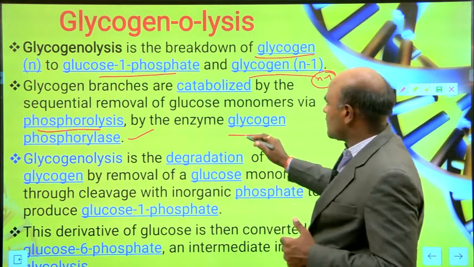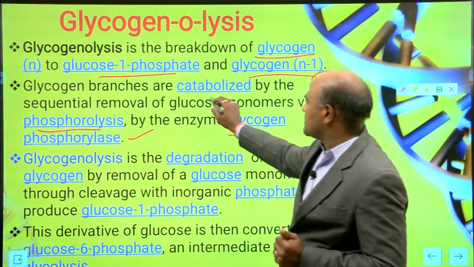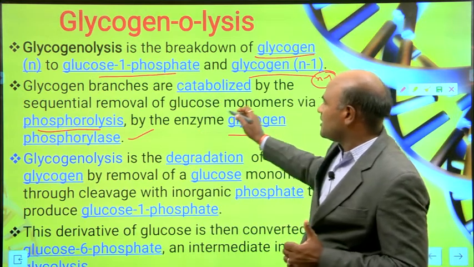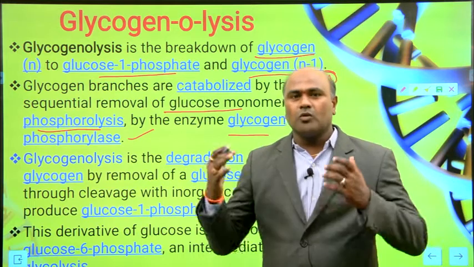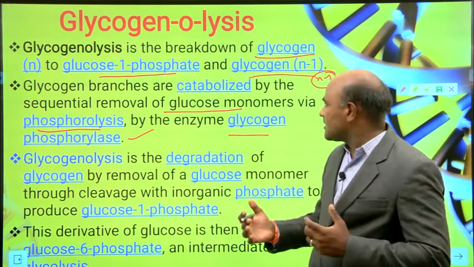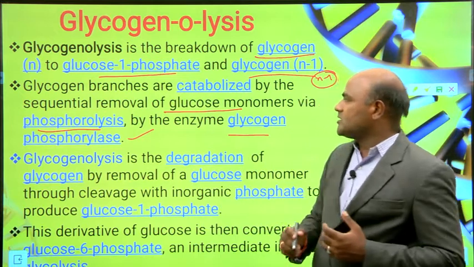So we are removing one glucose molecule during the reaction with the enzyme glycogen phosphorylase.